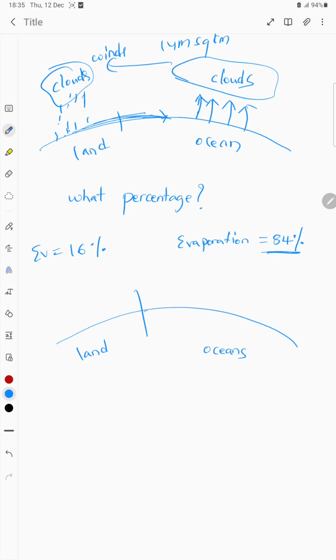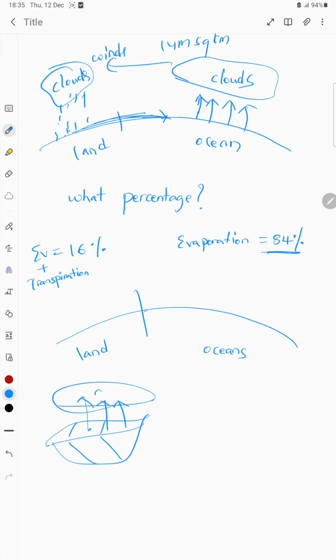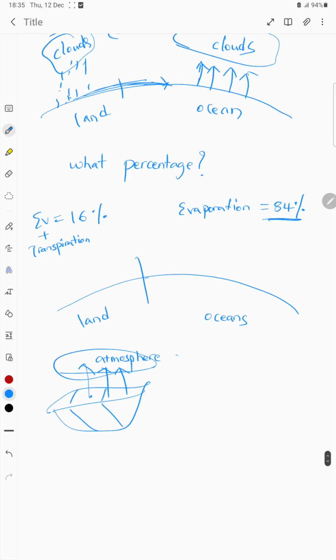In this 16%, along with evaporation, there will be transpiration also. We all know transpiration is nothing but, from the leaves, water is getting into the atmosphere. That is called transpiration. So 84% of it is being evaporated from the oceanic surface, and 16% of water is being evaporated into the atmosphere from the land.